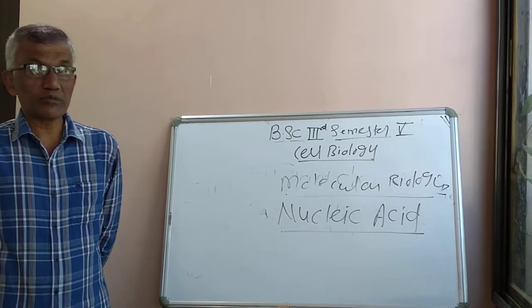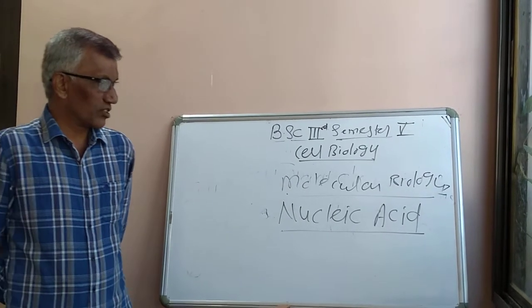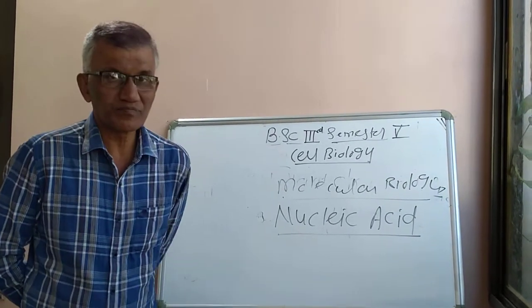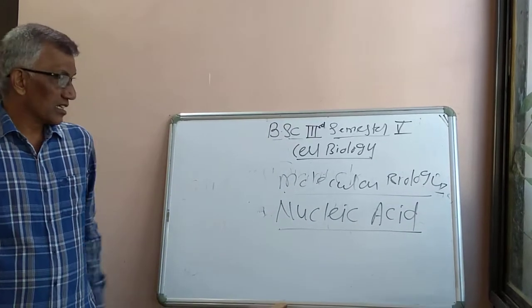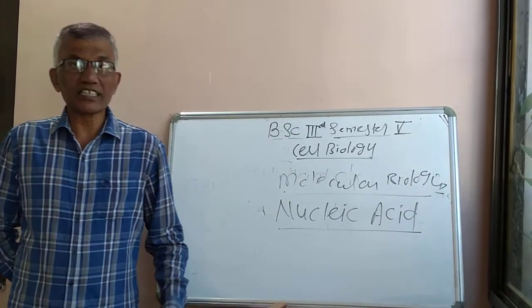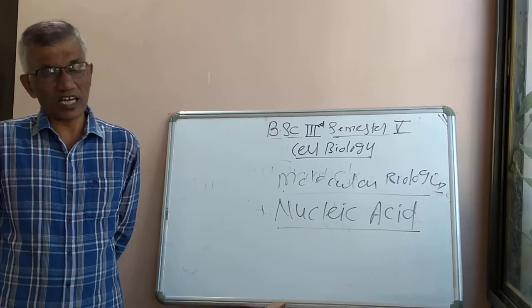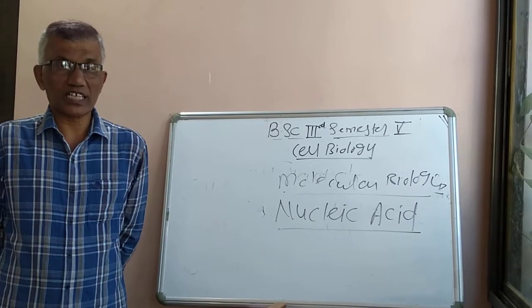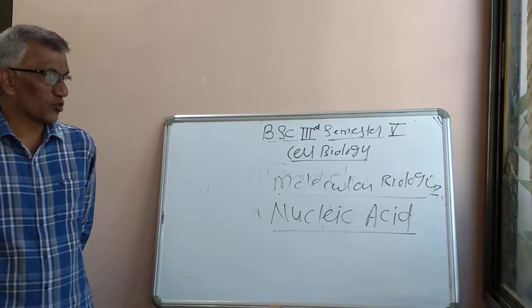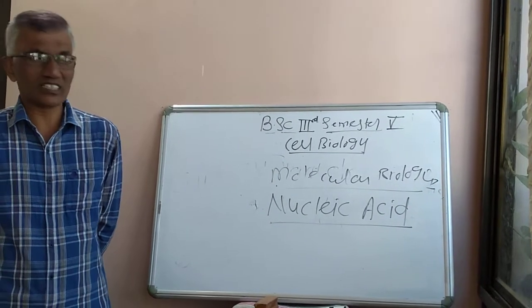There are two types of nucleic acids present in the nucleus. That is DNA, deoxyribonucleic acid, and another one is RNA, ribonucleic acid. These are the two types of nucleic acids present in living cells.